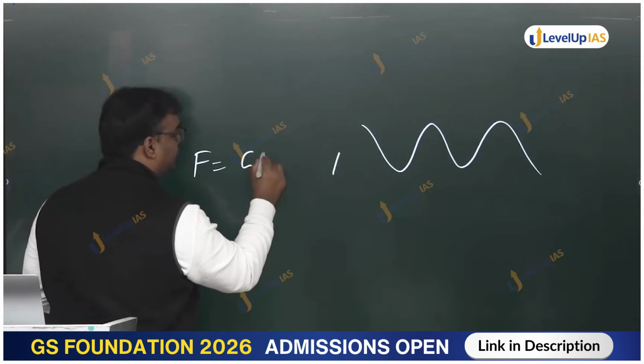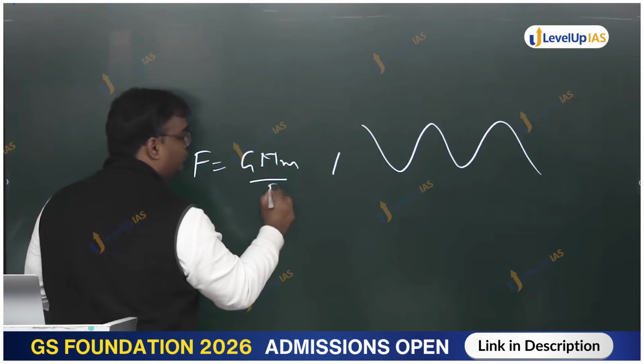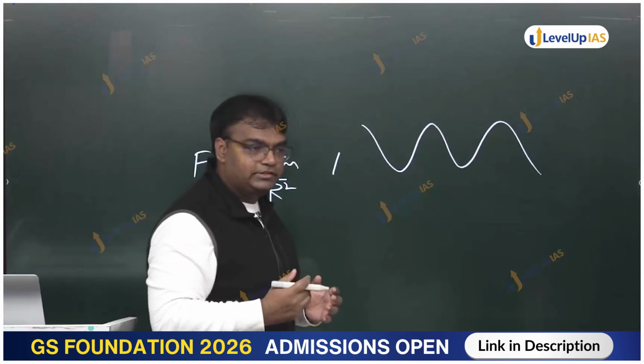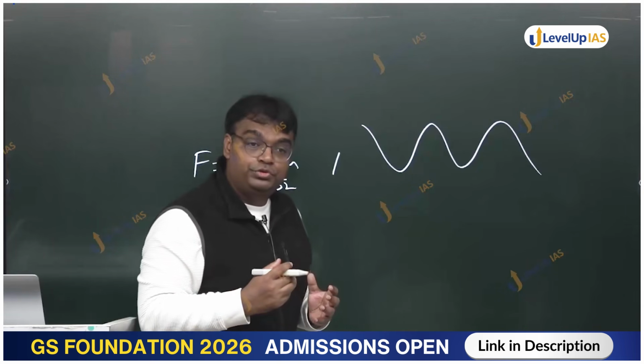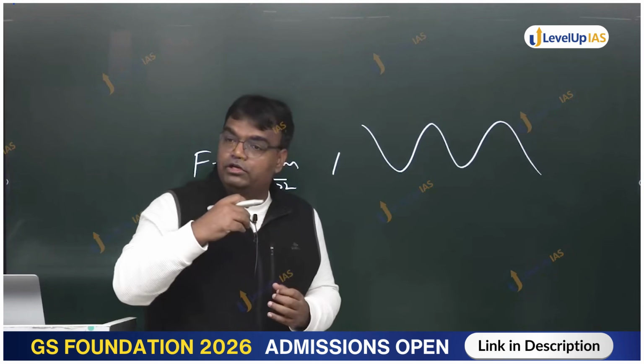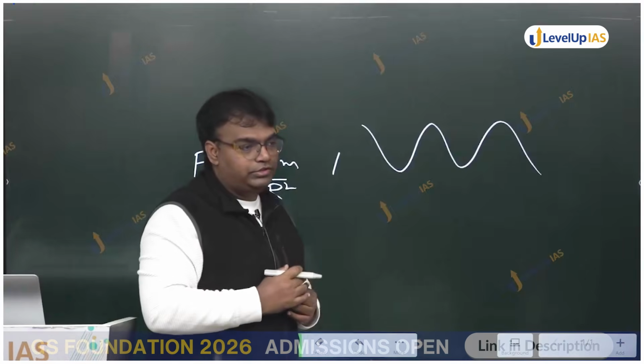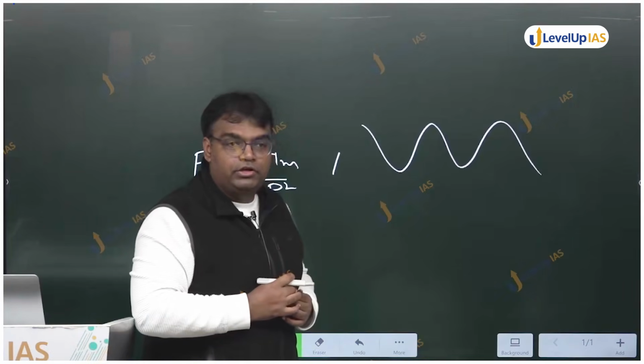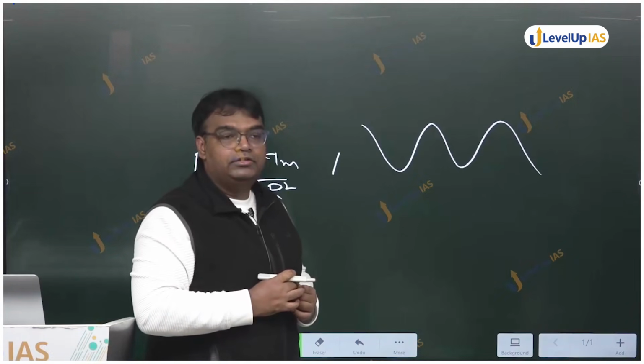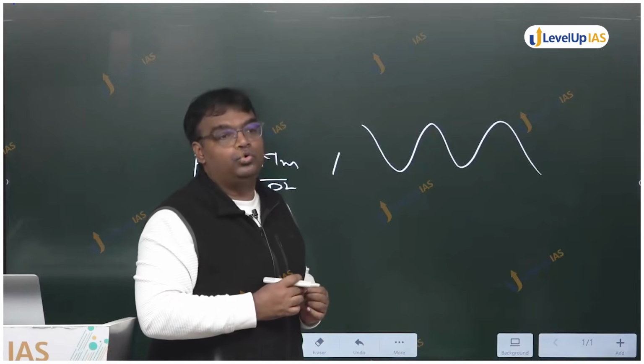force is equal to g m by r square. R will become so less that gravitational force would be so high that it will not even allow light to come out of it. It will not even allow light to come out of it. This is what? Black hole.